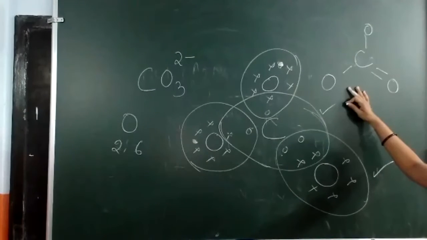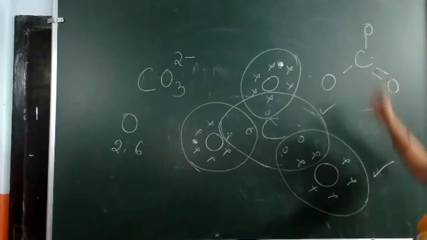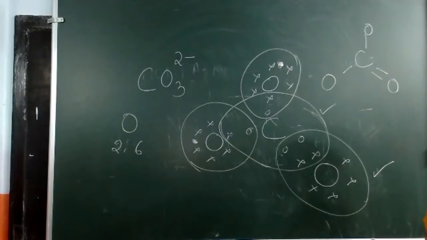But don't forget to put the lone pairs if there are any. How many lone pairs in carbon are you getting? In this carbon, how many lone pairs?